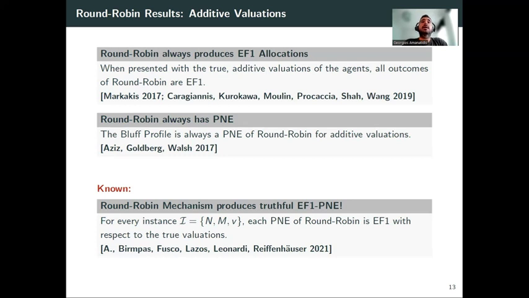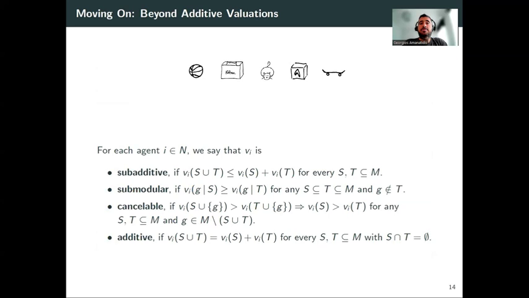Okay, but everything up to here is for additive valuation functions. What can we say beyond additivity? So what kind of valuation function classes do we examine here?